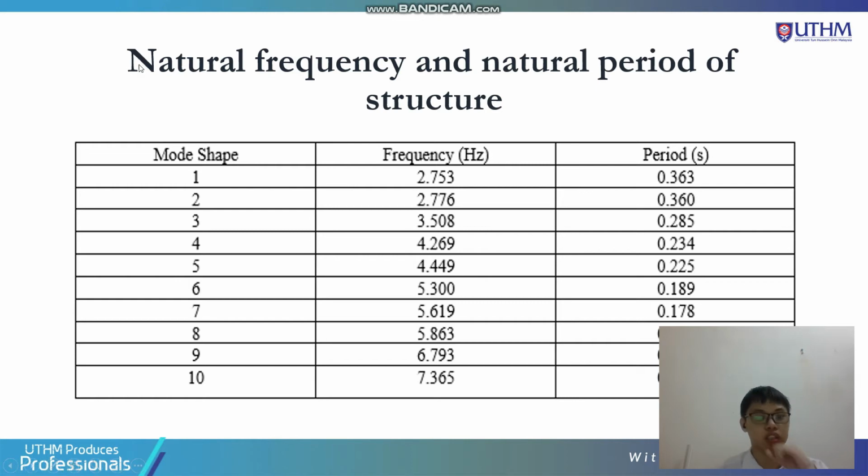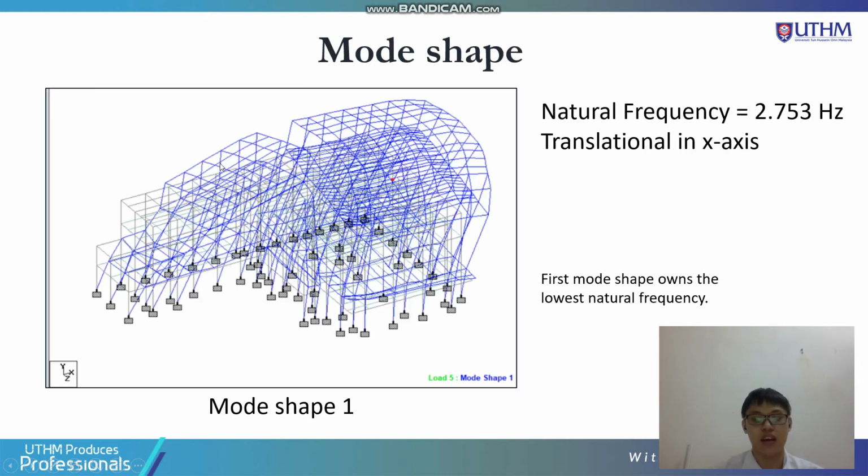So we can obtain 10 mode shapes, and you can see that as the mode shape number increases, the higher the frequency, the lower the natural period. But in identifying the vibration response of the structure, the most important part is mode shape 1. And this is the mode shape data of mode shape 1.